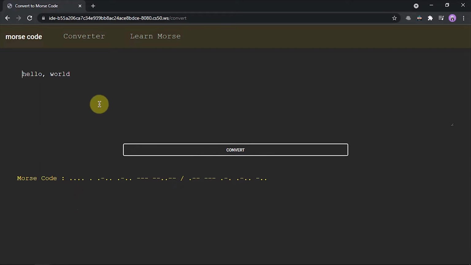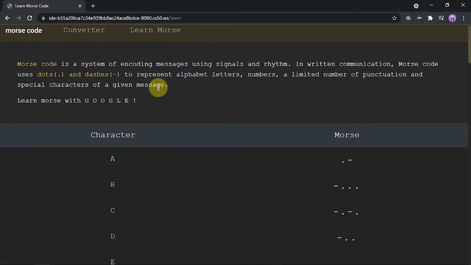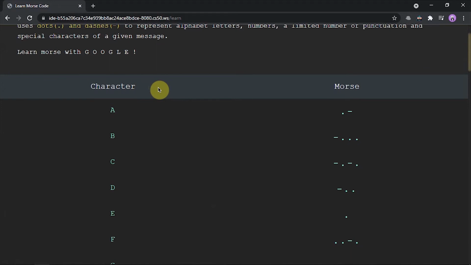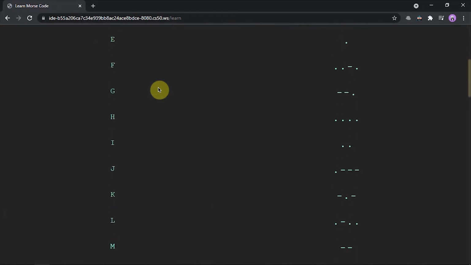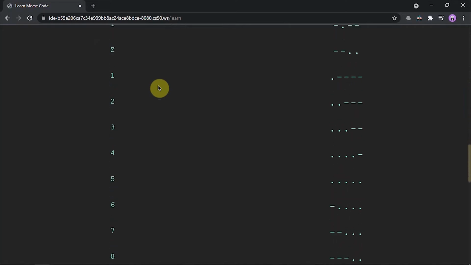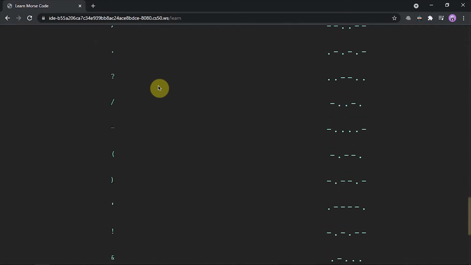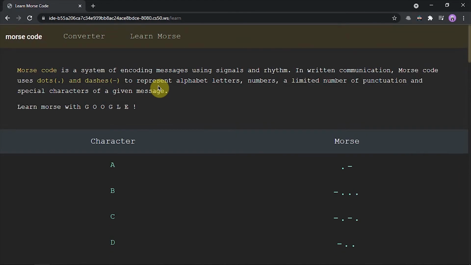Let's see the second tab. This tab contains a list of all the characters which is there in the international Morse code language and its corresponding Morse code values. There is also a link provided where you can learn Morse with a website which is created by Google.